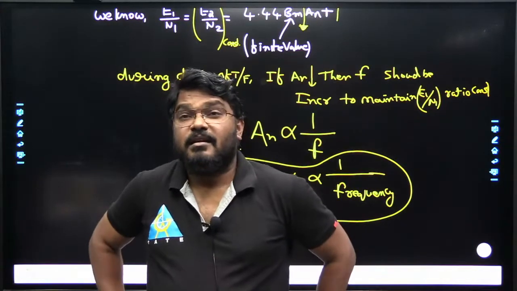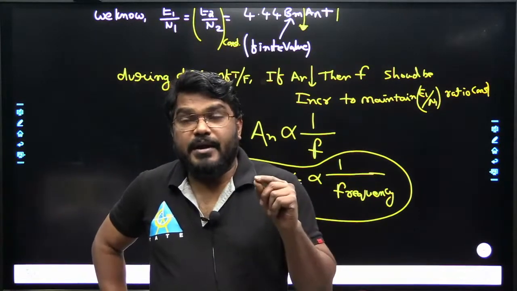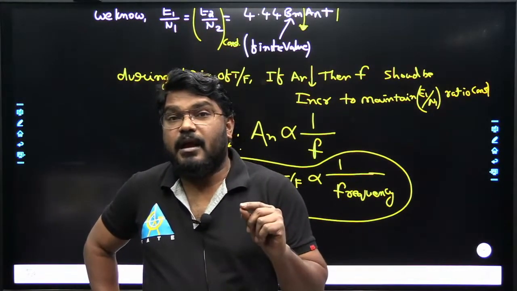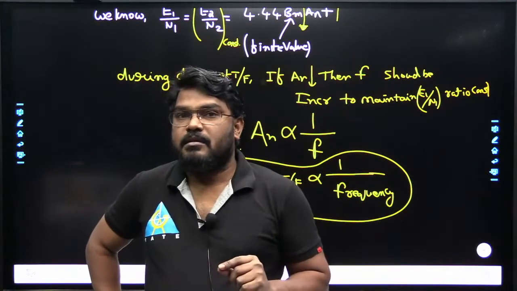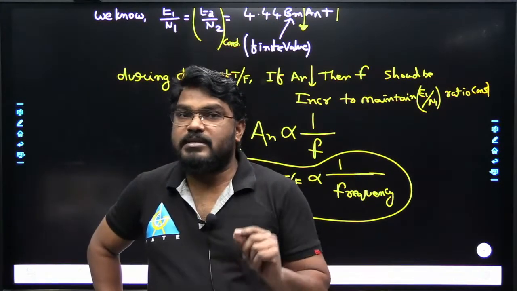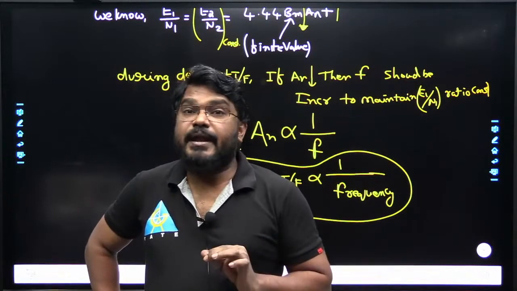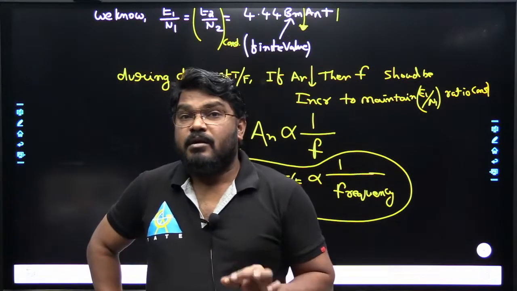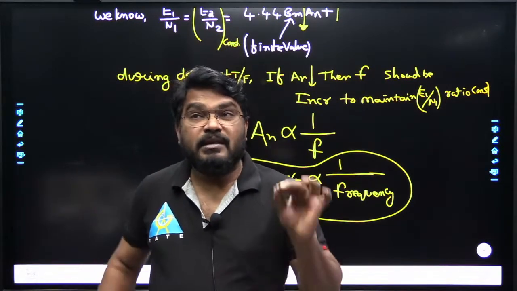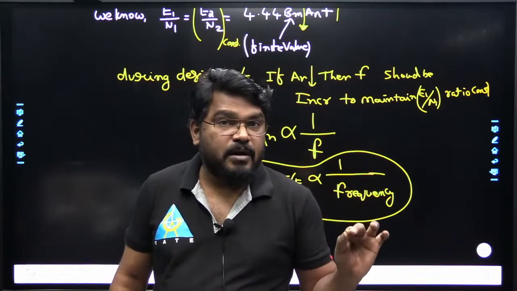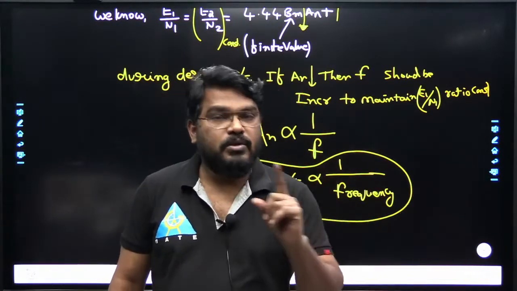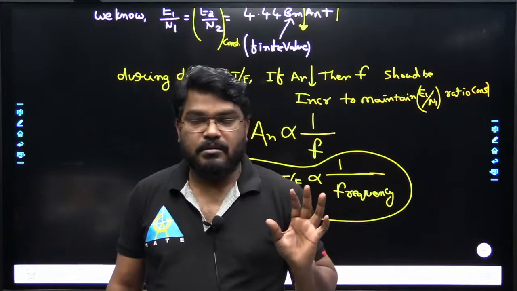What is the reason? The India operating frequency, electrical operating frequency, is 50 hertz and the USA operating frequency is 60 hertz. For same rating, for example, same rating, the USA made transformer is less in size as compared to the India made transformer. So this is one of the interview questions.